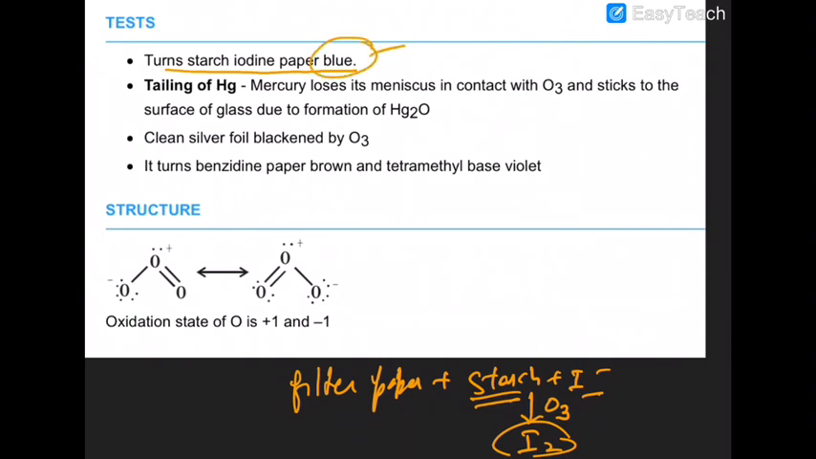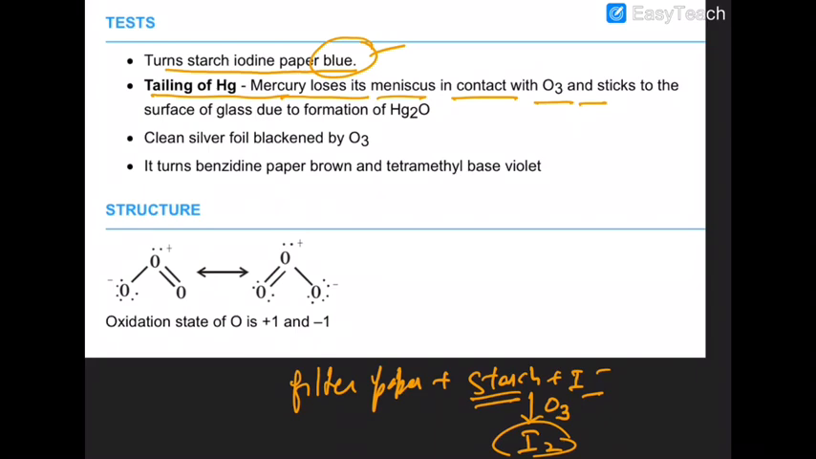Then you have tailing of the mercury. Now, mercury does not stick to the glass, but mercury loses its meniscus when in contact with ozone. I am repeating once more, the mercury loses its meniscus, that is called tailing of the mercury, when it is in contact with ozone.